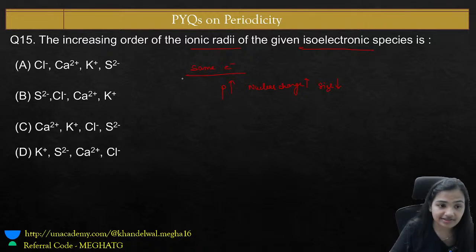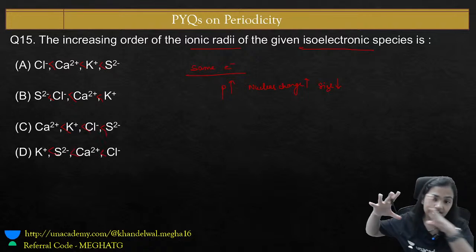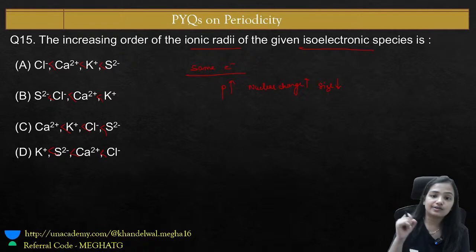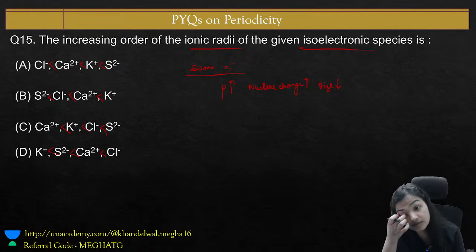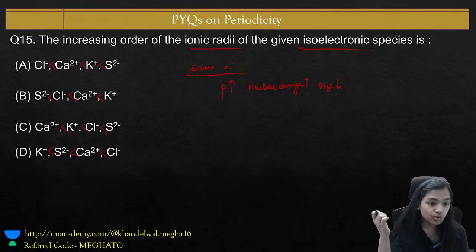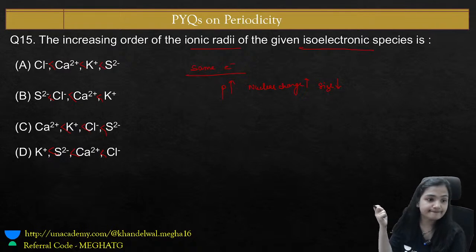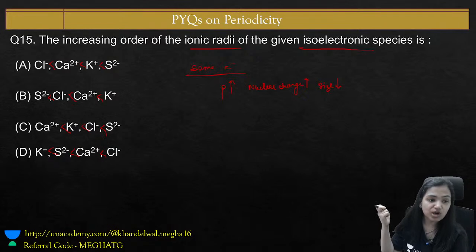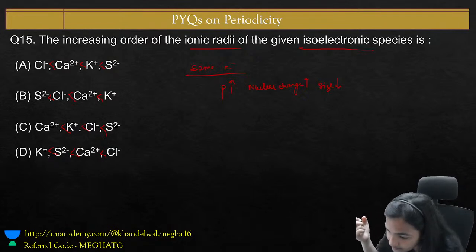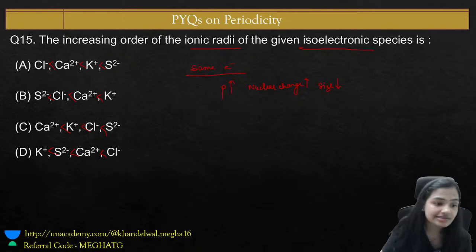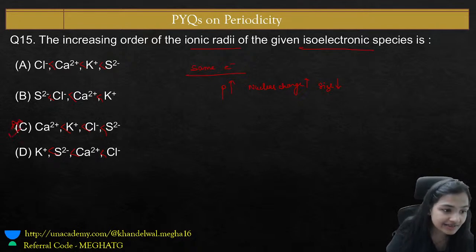Increasing order of ionic radii. The question is asking for increasing order, meaning the size is increasing. So what will happen? The right answer is option number C. Absolutely.